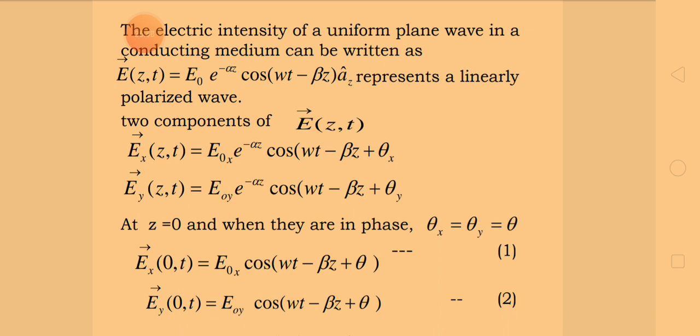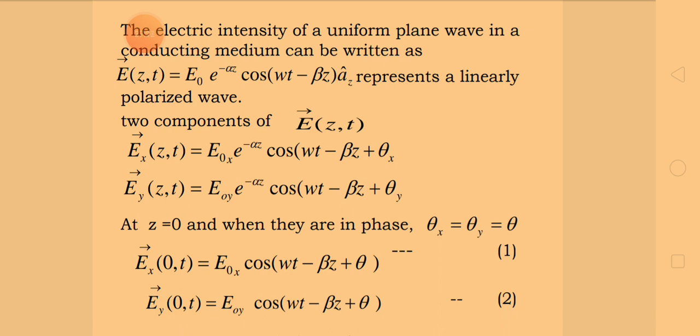Therefore Ex of 0 comma t is equal to E0x e power minus alpha z cos of open bracket omega t minus beta z plus theta close bracket. I will call this equation number 1.